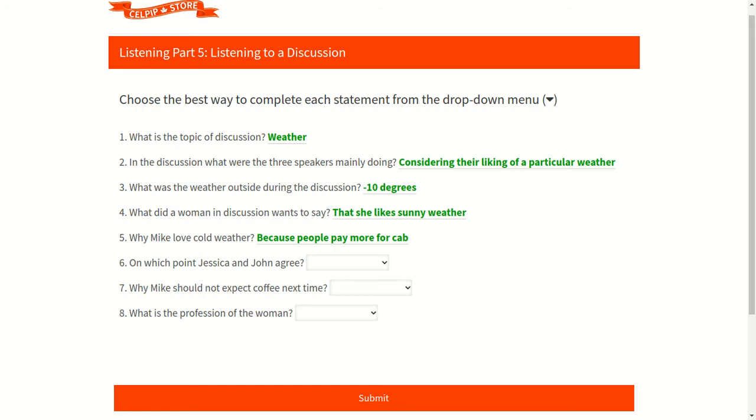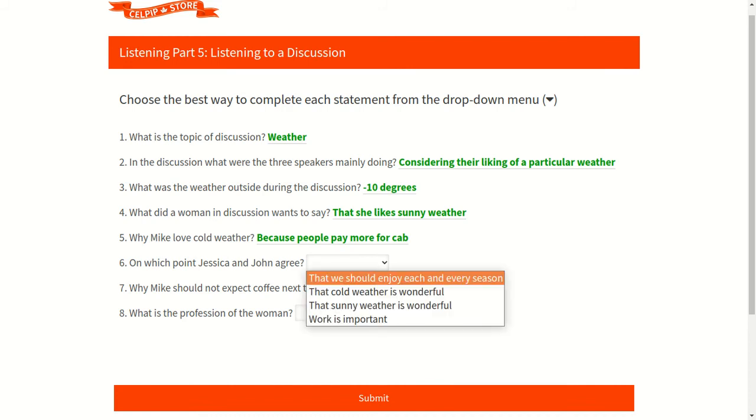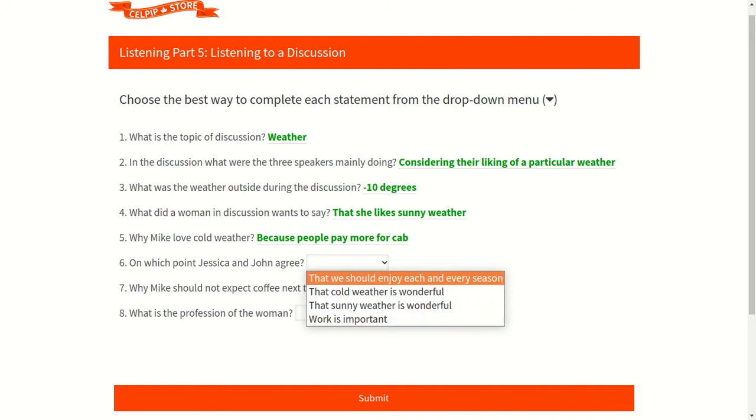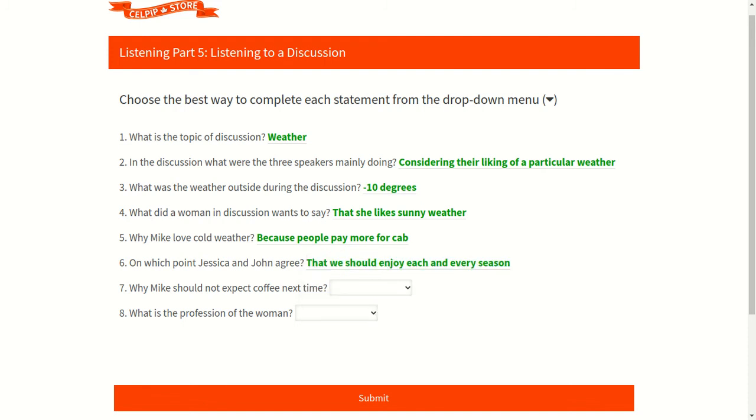Now, the sixth question can be a bit tricky for those who do not listen properly and are not concentrating. For those who do, it is going to be very easy. The sixth question here says on which point Jessica and John agree. Now, we'll be checking the available options for this one. So, the first option is that we should enjoy each and every season. The second one, that cold weather is wonderful. The third option, that sunny weather is wonderful. And the last option, work is important. Again, on listening carefully, we clearly come to know that the first option is correct because Jessica and John agreed on a point where they said that we should enjoy each and every weather. And accordingly, this particular option, which is the first option, is the correct answer.